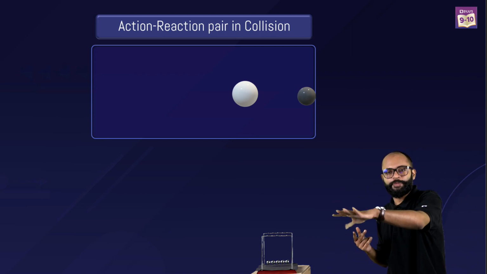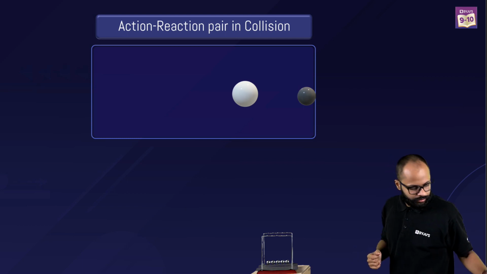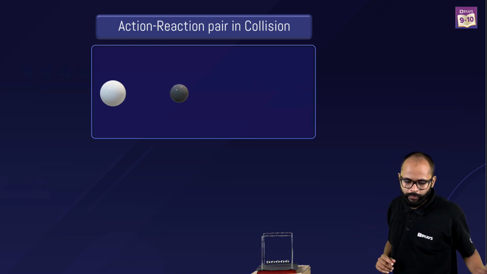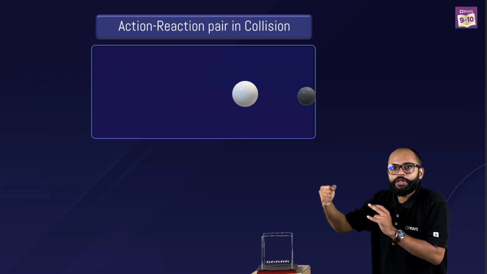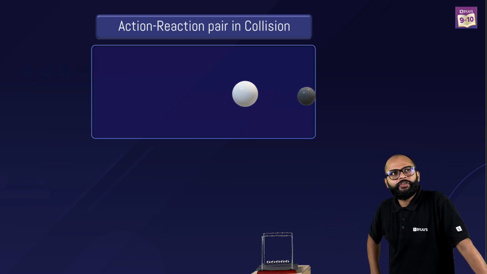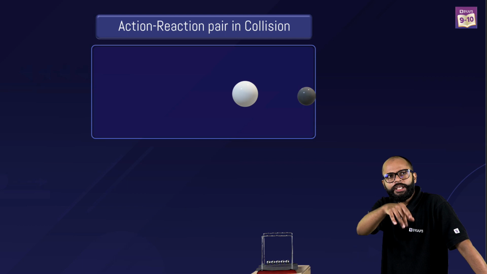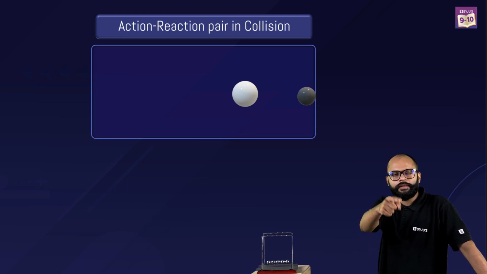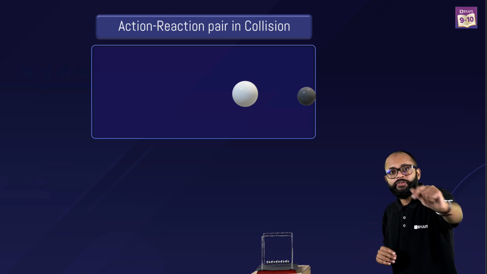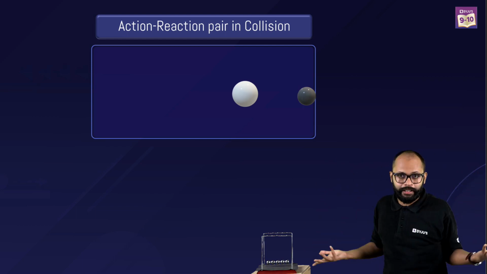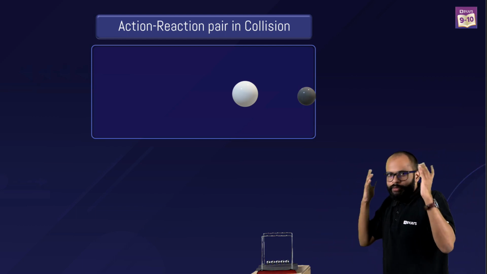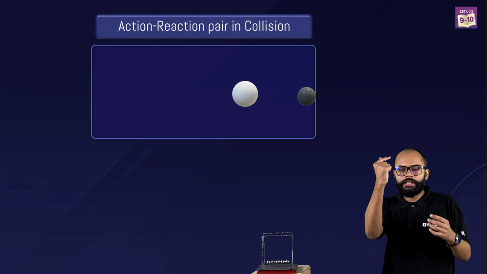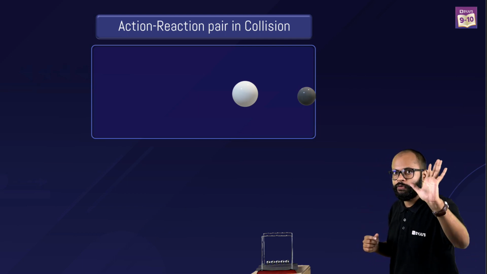No, rate of change of displacement. Fine, easy. तो क्या हुआ यहाँ पे? If you just focus on the black ball was going like this. Suddenly something happened and its velocity increased. By first law, a body will keep on moving with the same velocity unless there is a net external force. If the velocity of the black ball increased suddenly, I don't know what happened because I don't know there is a white ball. Black ball's velocity increased suddenly. Matlab there was a net force on it.